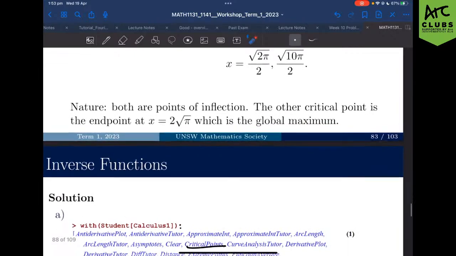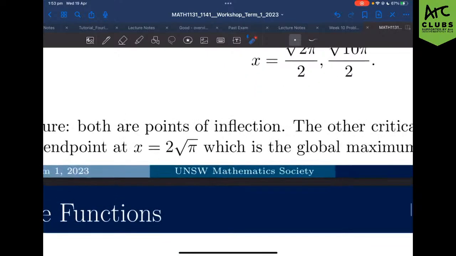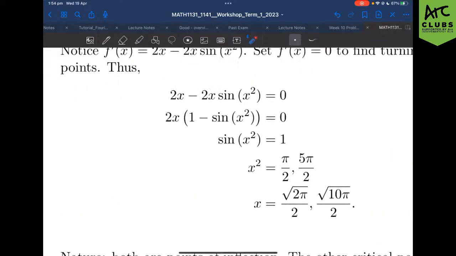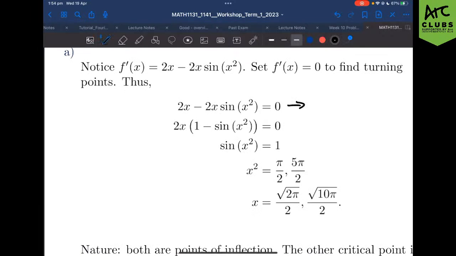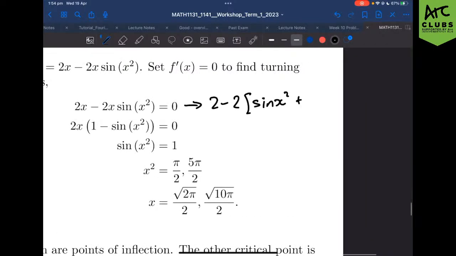All right, so to find the nature of these, we kind of skipped over the working out here. My bad. But to find the nature of this, you just look at the double derivative and sub in the points, figure out if it's positive, if it's negative, if it's 0. And what you will find is that if you have the double derivative of this, you'll end up with something like 2 minus 2 sine x squared plus, oh, this is not a nice thing to differentiate. Wow.